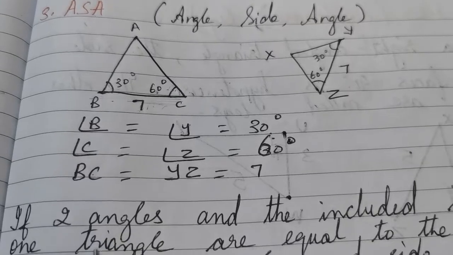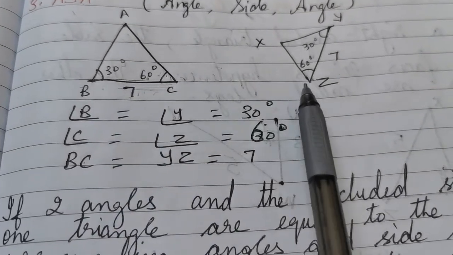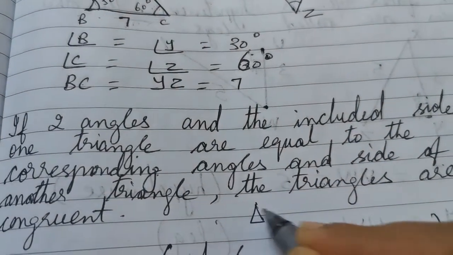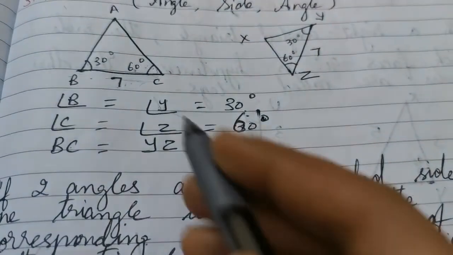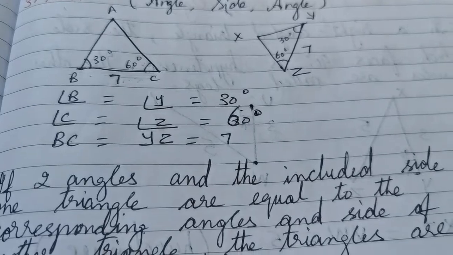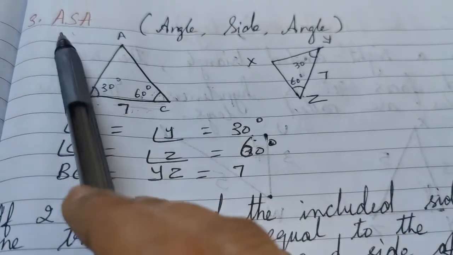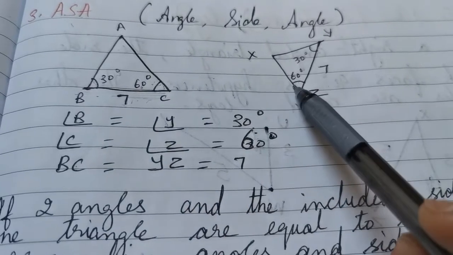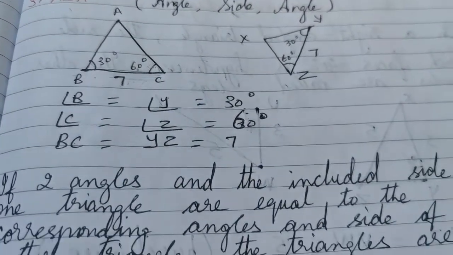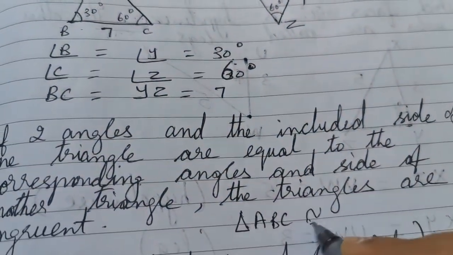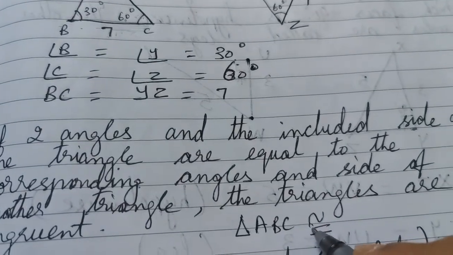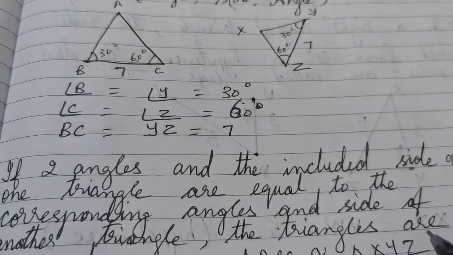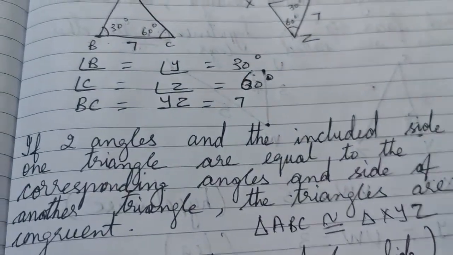So triangle ABC is congruent to triangle XYZ. This is how you will write it. Triangle ABC satisfies the valid condition angle, side, angle, and they are the same. Therefore, triangle ABC is congruent to triangle XYZ.